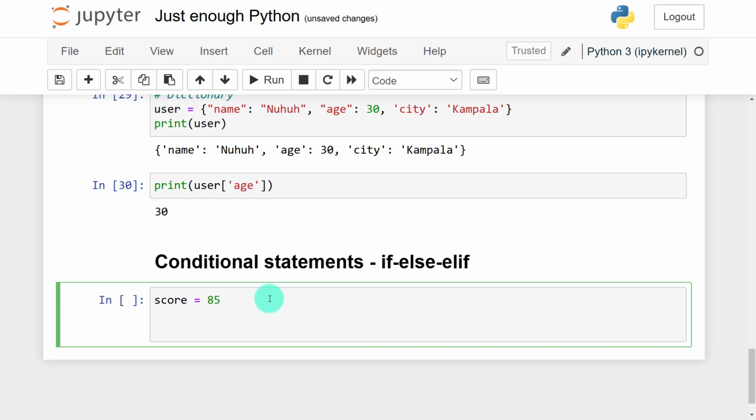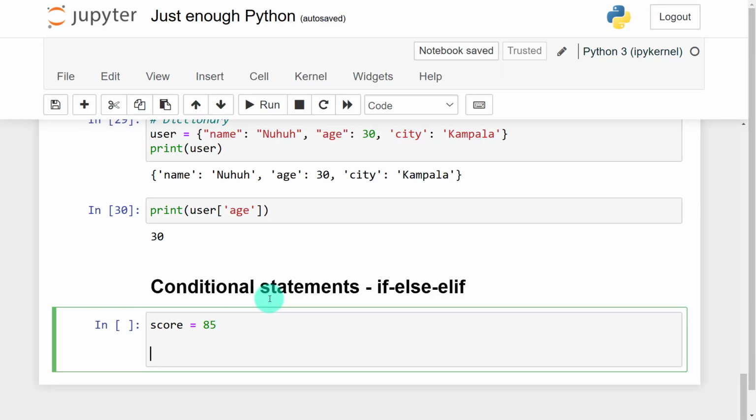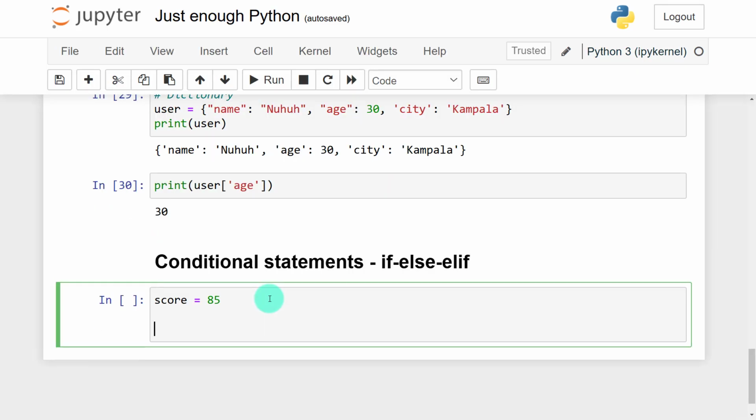Those who get 90 and above get grade A. Those who score 80 and above get grade B. And those who score less than 80 get grade C. So how do we initialize this? Here we can utilize the conditional statements.